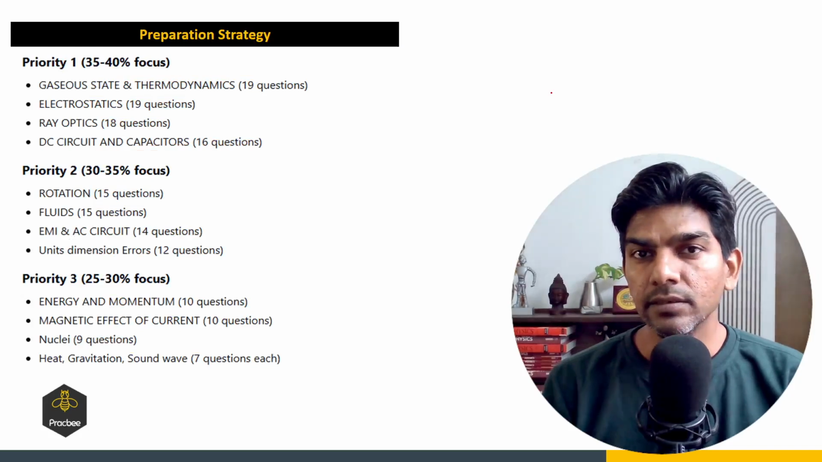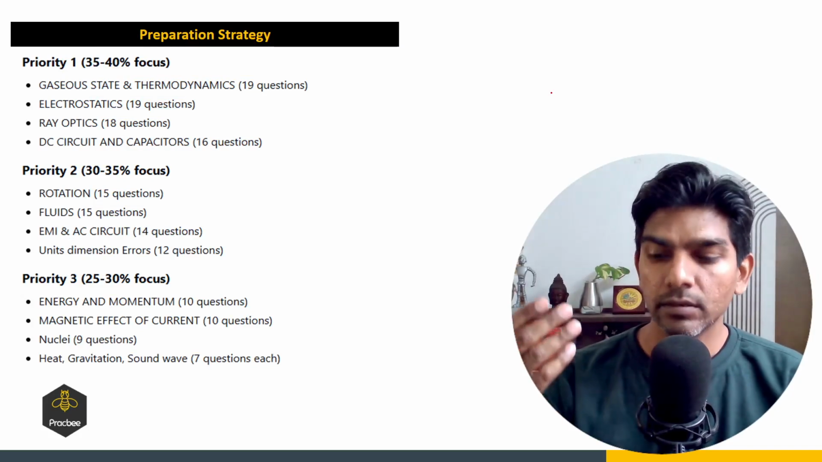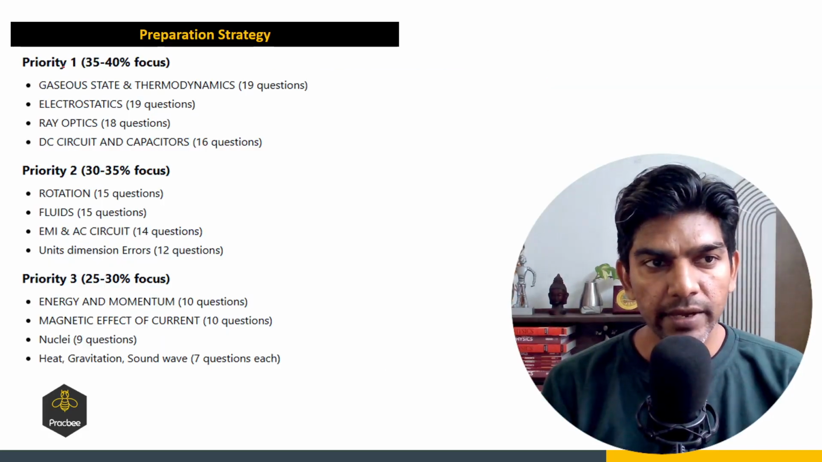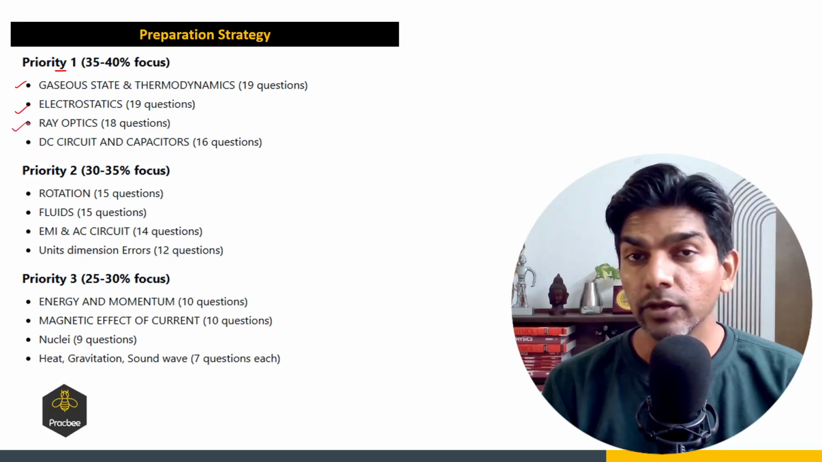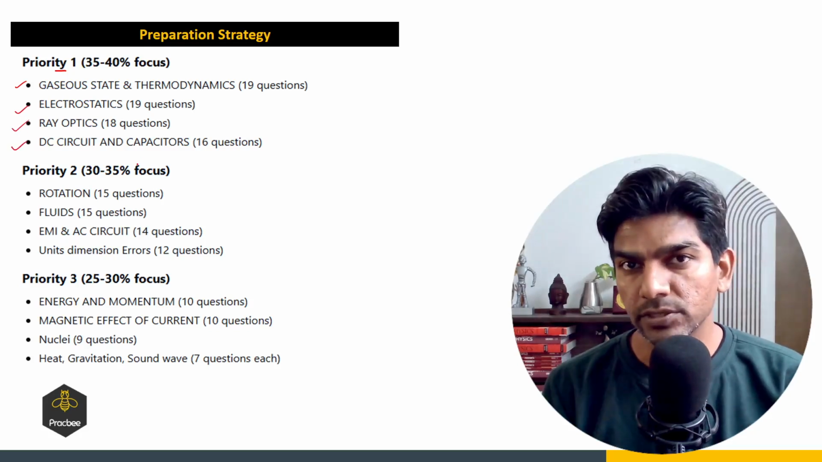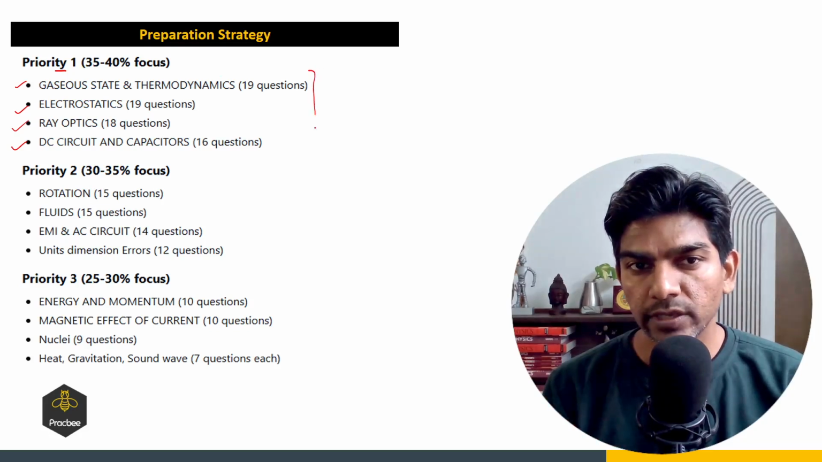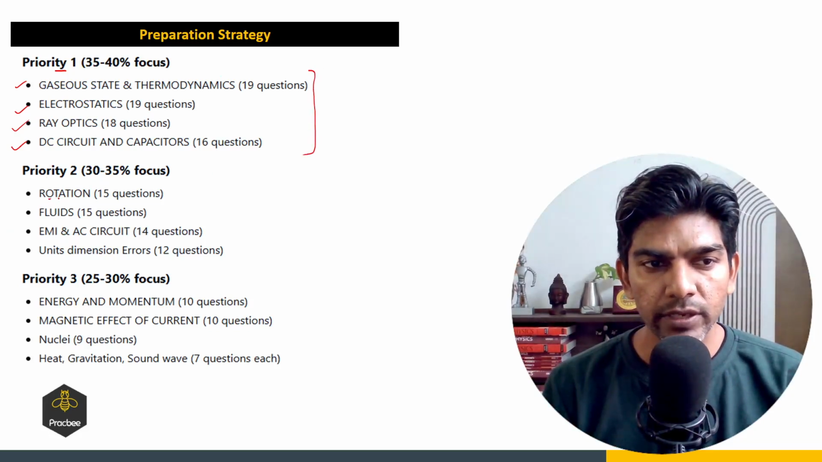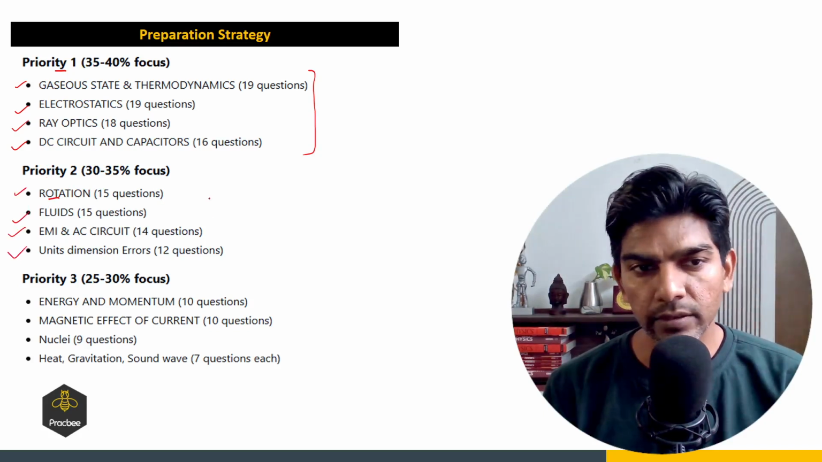Now let us see the next agenda, which is the preparation strategy. What you can do is divide these 14 chapters into 3 blocks. Now the priority one would be these chapters: KTG and thermodynamics, electrostatics, then ray optics, then current, electricity and capacitors. So 40% of your focus should be on these 4 chapters. And the second priority list will be rotation, fluids, EMI and AC, then units and dimension and error.